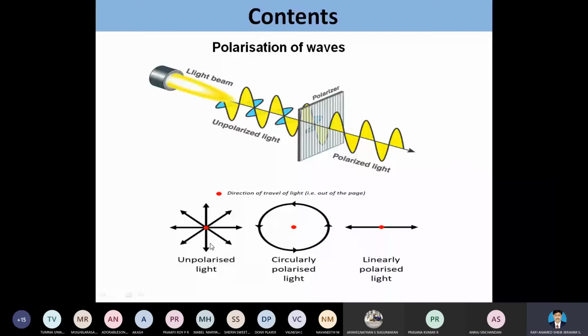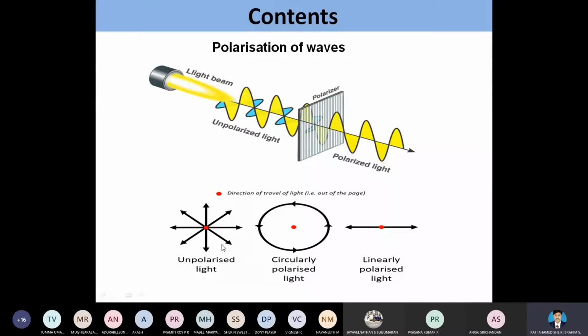We know it's in the form of a spherical format. So we have to make that radiation fall on a particular target. So that we are using the term polarization. Polarization is a mechanism which converts the unpolarized light into the polarized form, by the medium called a polarizer.